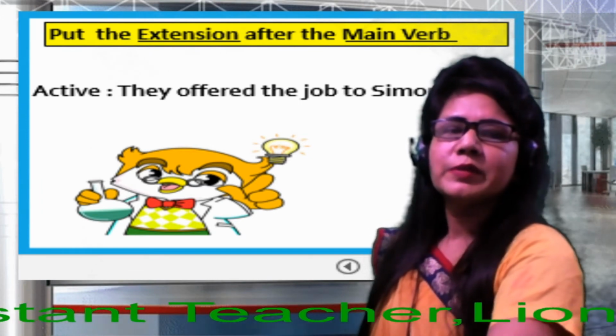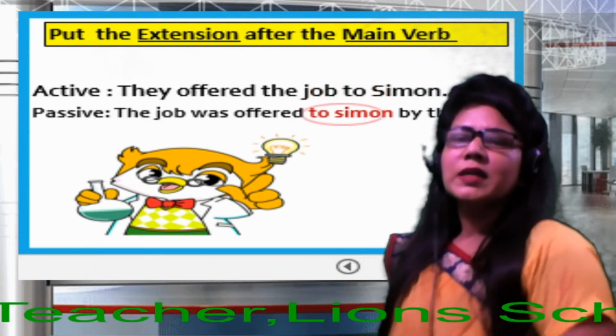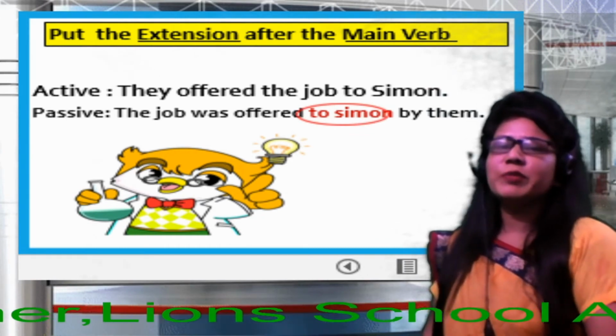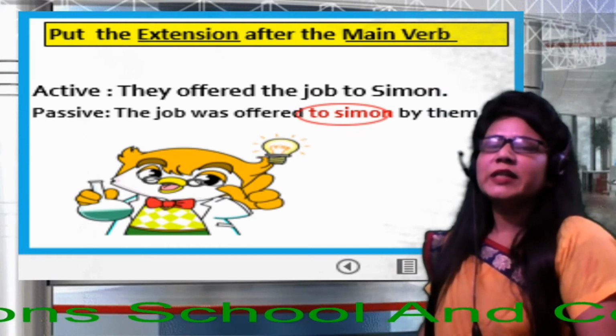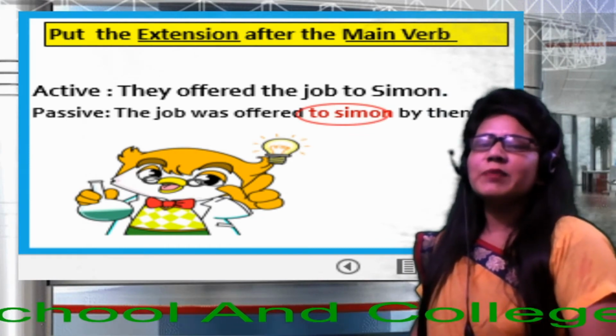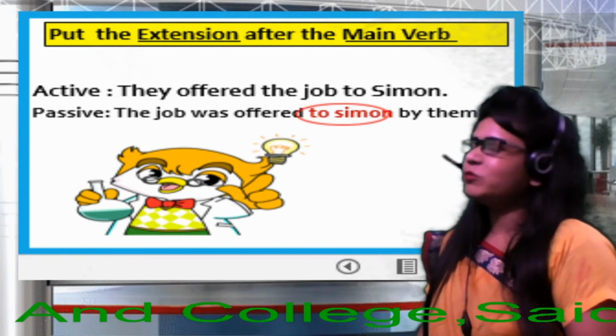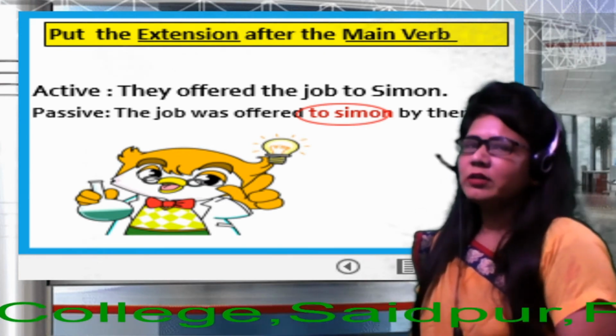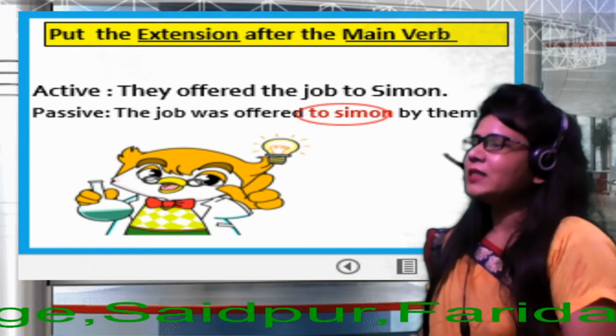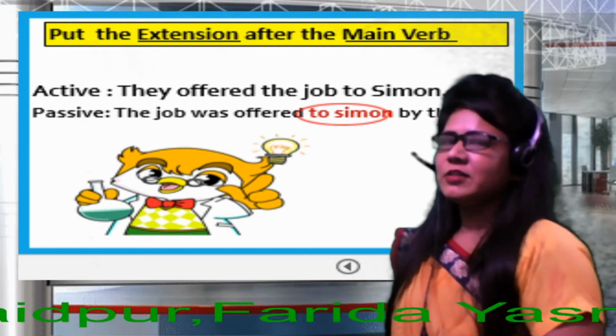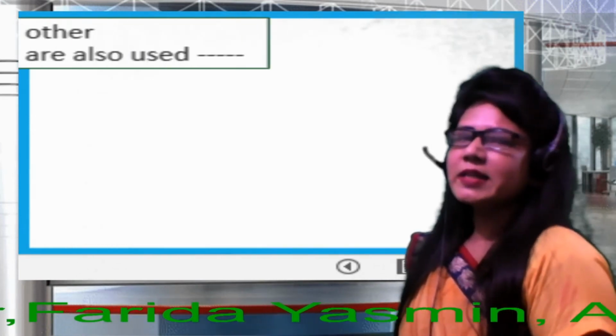So, the job was offered to Shimon by them. Here again: the job, was as the helping verb, offered as the past participle form of the verb, to Shimon as the extension, the preposition by, and the subjective and objective forms, dear learners. Next slide, please.